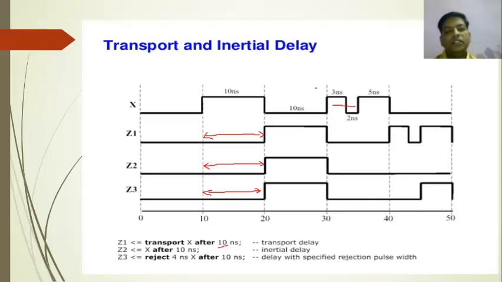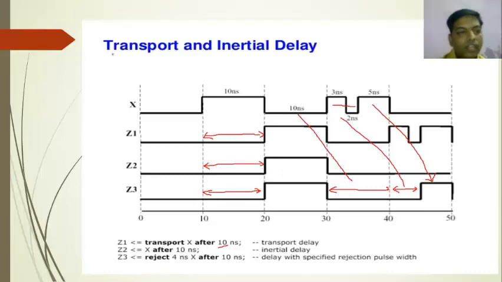So here the total value, these 10 nanosecond will appear over in this particular period, and these 5 nanosecond will not be rejected, because here the rejection value is 4 nanosecond, and 5 nanosecond is above the value of 4 nanosecond, so it should appear over here exactly. So in this way we know what exactly transport delay and inertial delay are.